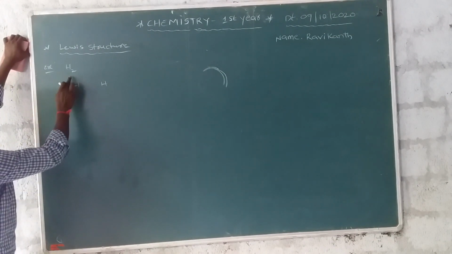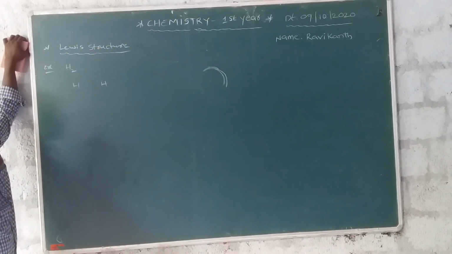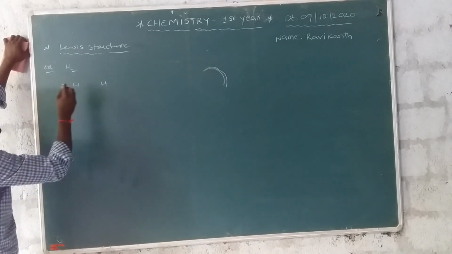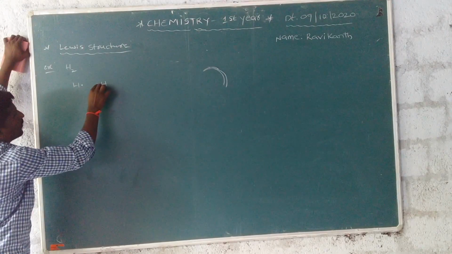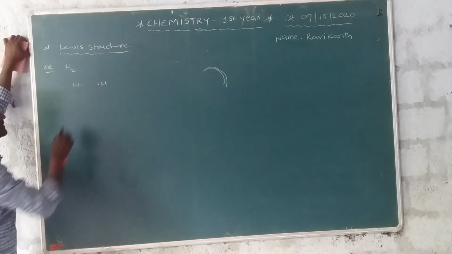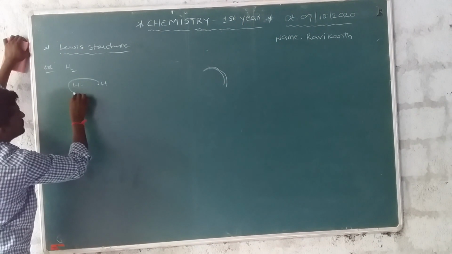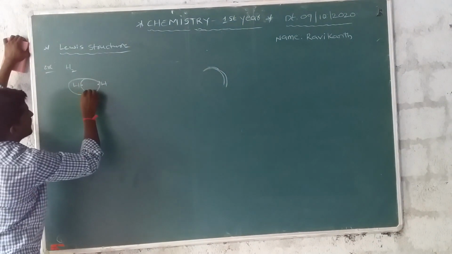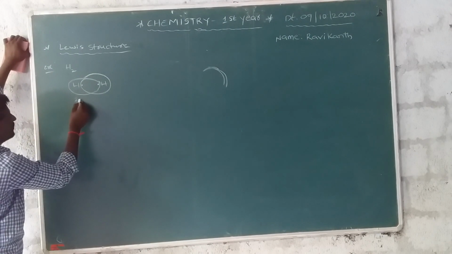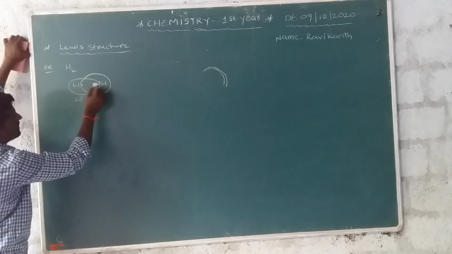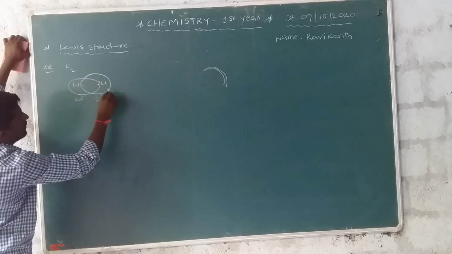Generally, hydrogen has atomic number 1, electronic configuration 1s1. How many electrons are present? 1 electron. Due to sharing, in this compound there are 2 electrons.